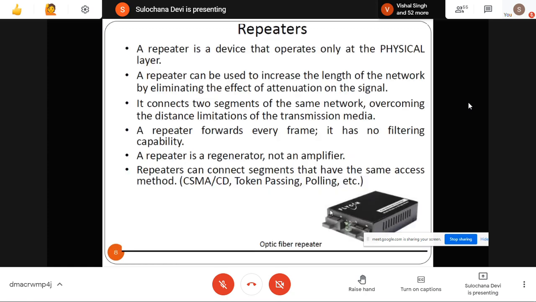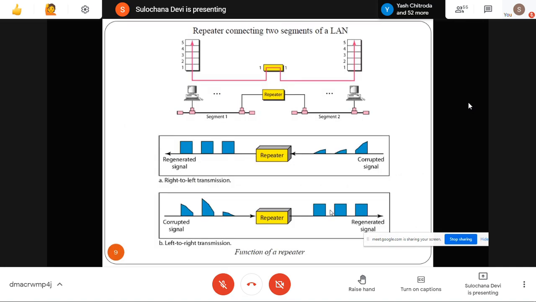A repeater is a device used when you are transmitting data over a long distance. Because of the long distance, your signal can fade because of noise or other external factors, so your signal can be corrupted. This repeater will just regenerate that signal. It is like an amplifier. It will amplify the signal, regenerating your signal, which is already corrupted or faded for some reason. So that is the repeater.